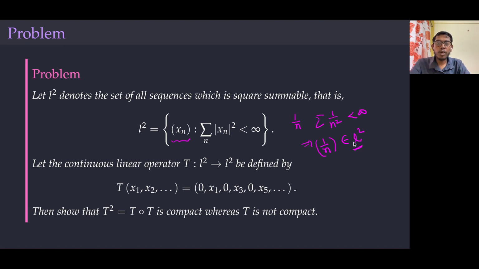Now, let the continuous linear operator T from L2 to L2 be defined as follows. I take a sequence xn, with terms x1, x2, and so on, and that will go to 0, x1, 0, x3, 0, x5, and so on. And then we need to show that T square is compact, whereas T is not compact.